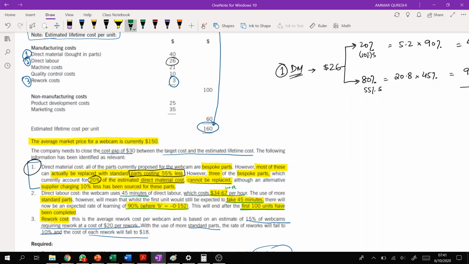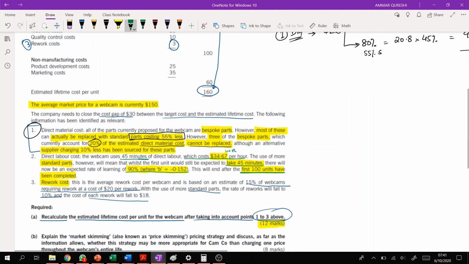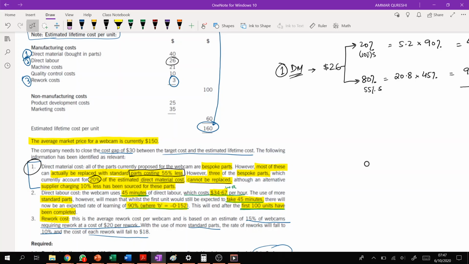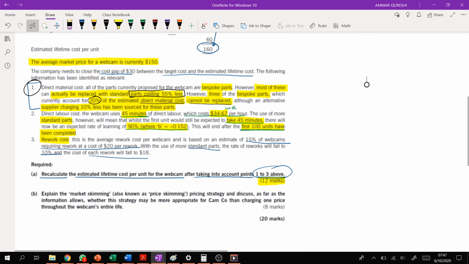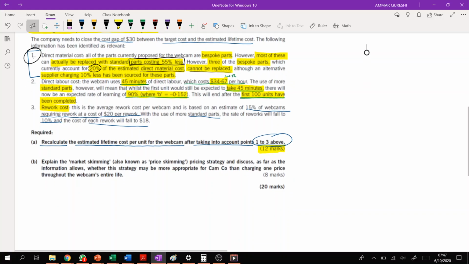Now again, you may pause this video and try to calculate this labor cost on your own if you can. Now, let's make a layout of the overall working pattern, how we are going to do this. We have to calculate the total labor cost of 50,000 units, considering that there is expected to be a learning curve for the first 100 units, right? So how can we do this?